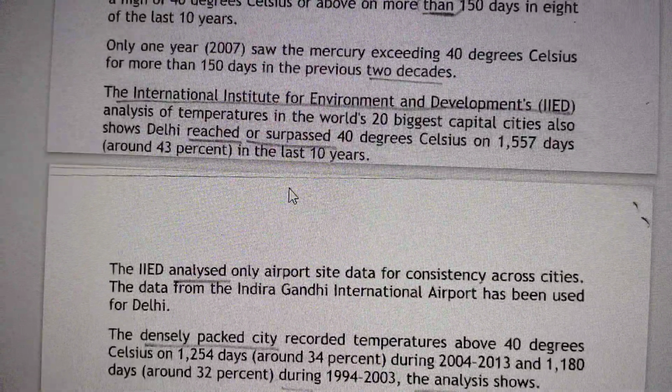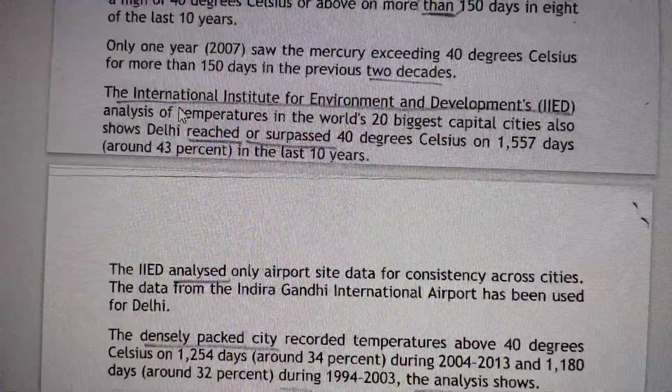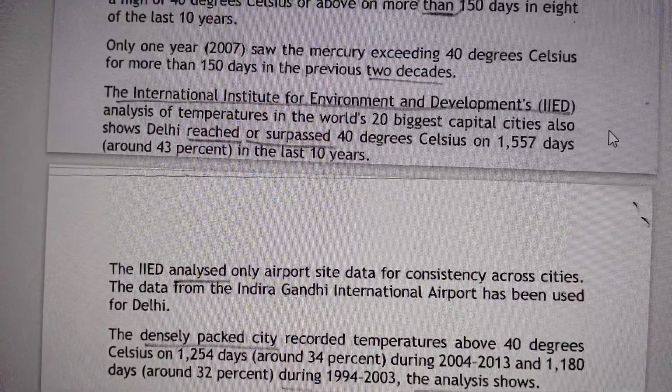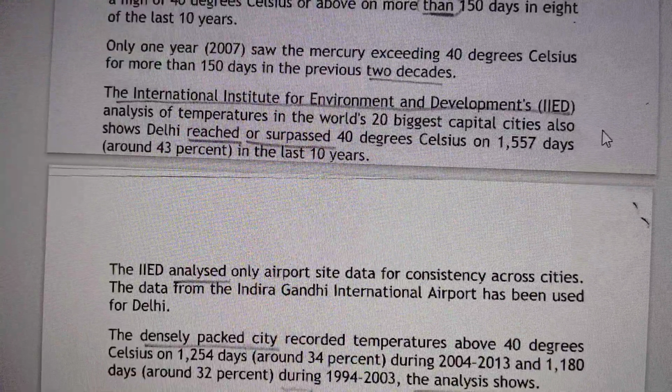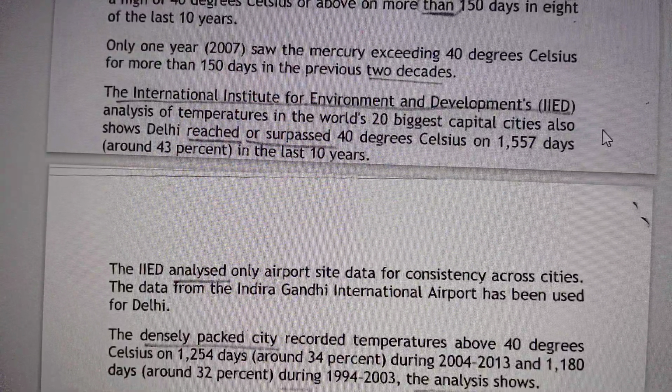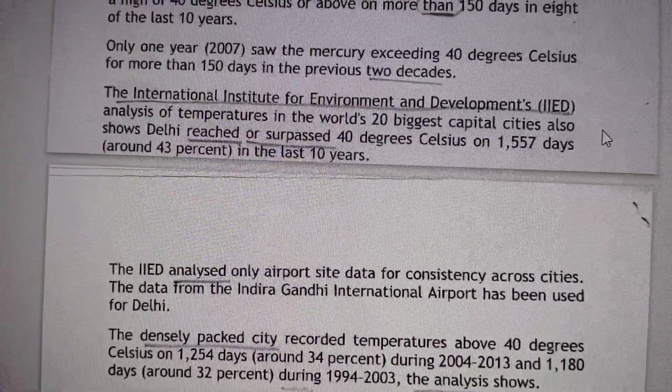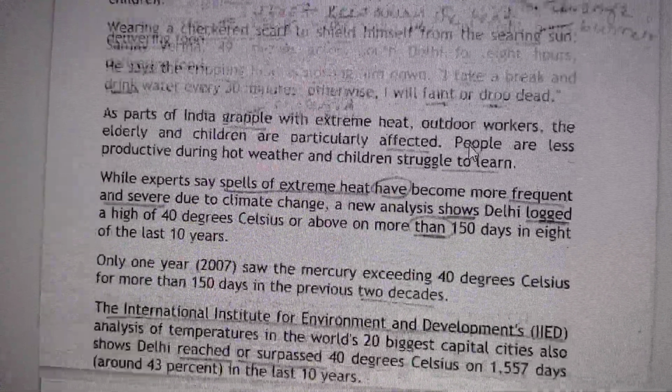What is IIED? The IIED stands for the International Institute for Environment and Development. This kind of question also sometimes comes: what does IIED stand for?